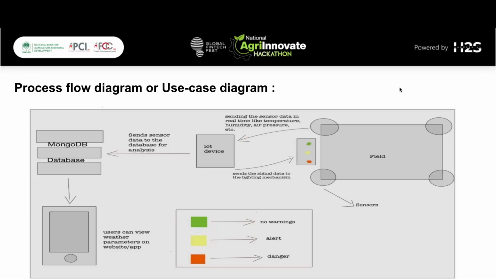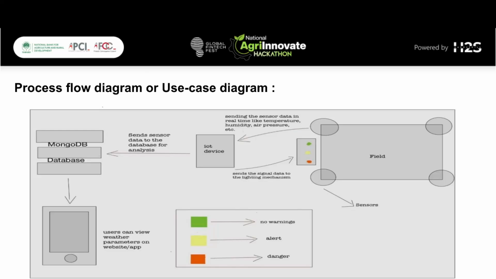So basically this is the field of the farmer and we are going to place our devices onto the field. Our devices are going to catch a lot of information like temperature, air pressure, etc. And we are sending this data to a server, and from this server we are constantly processing in the backend, matching the trends, following the trends, predicting all the weather conditions, and sending the alerts back to the farmers.